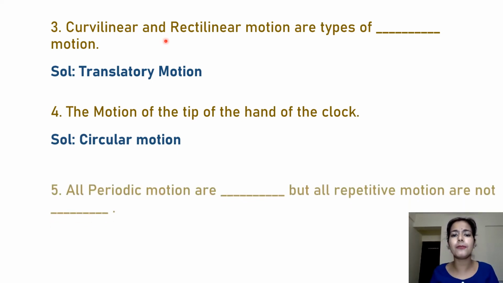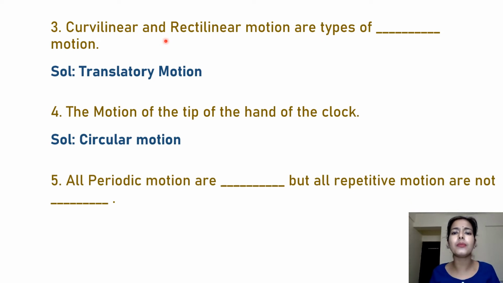Our last fill-up for today is: all periodic motions are dash, but all repetitive motions are not dash. What do we mean by it? Any periodic motion you talk about is repetitive, agree? Repetitive but in a fixed interval of time.